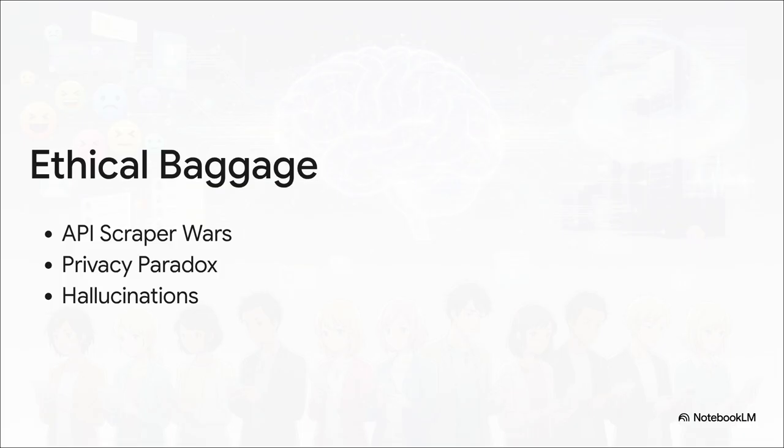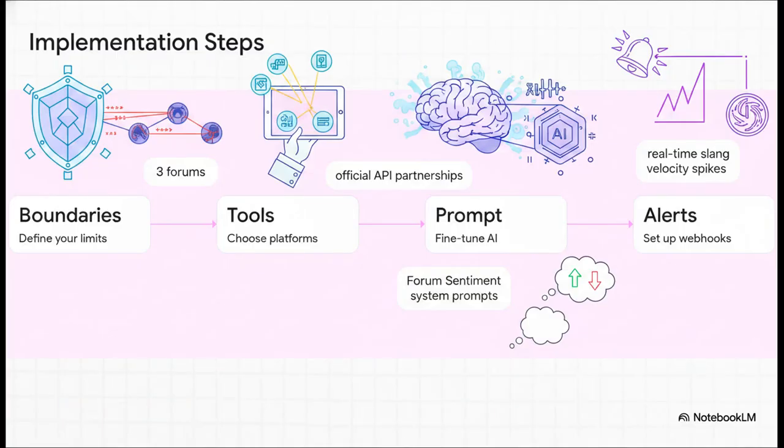So if you are ready to put this to work, here is an actionable, structured checklist to implement this tech securely without looking completely out of touch. Step 1, define your boundaries. Please, don't try to track the whole internet. Just pick the 3 forums that actually matter to your specific niche.